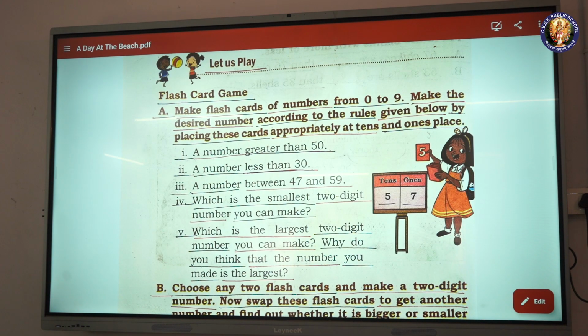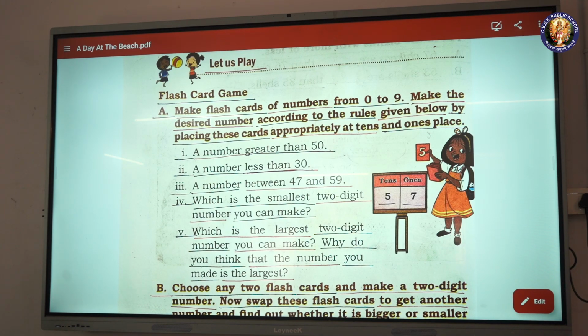Let's play. Flashcard game. A. Make flashcards of numbers from 0 to 9. Make the desired number according to the rules given below by placing these cards appropriately at tens and ones place.